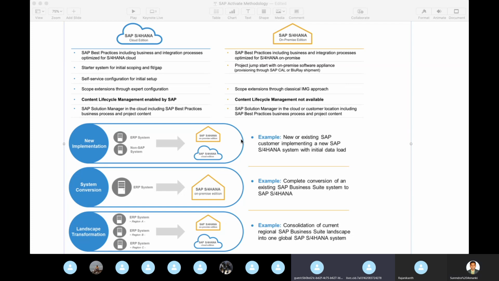Yeah, Surendra, next question. So we are discussing the cloud edition of this one. Correct. Okay. In depth, if we go, we have multi-tenant and single tenant, like public and private. Correct. Is there anything that changes between those two? Yes, absolutely. There are changes.